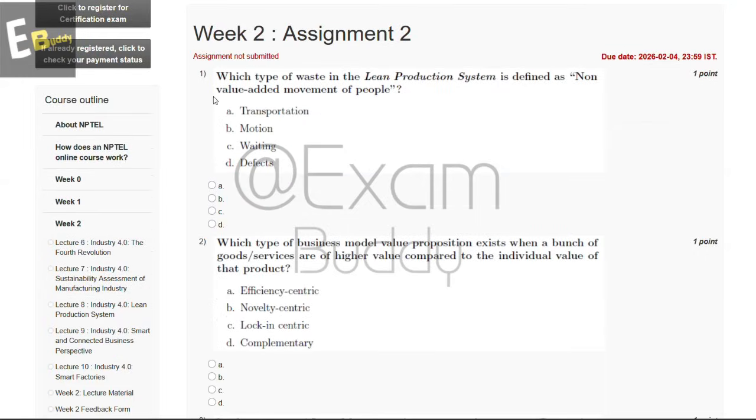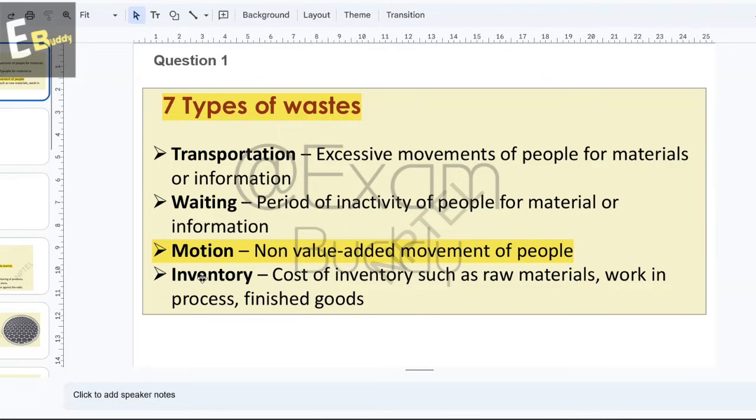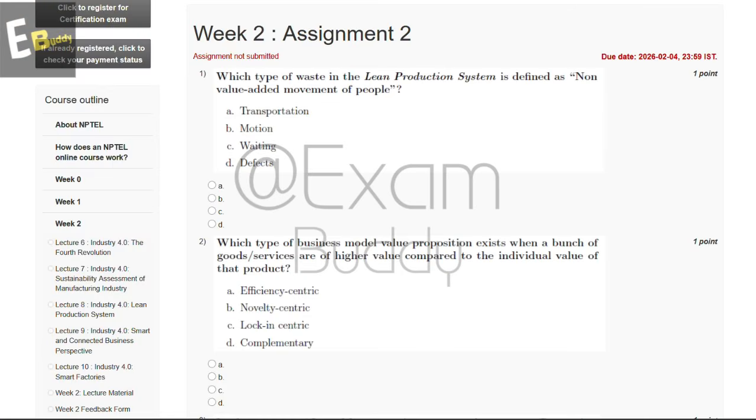So the first question is, which type of waste in the lean production system is defined as non-value added movement of people? So these are the options: transportation, motion, waiting, defects. So now let's check the explanation. So explanation says seven types of waste: motion, non-value added movement of people. So the answer for our first question is B, motion.